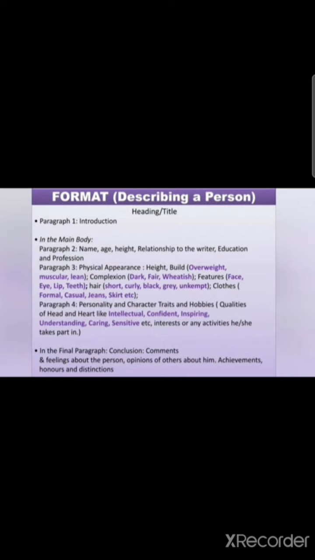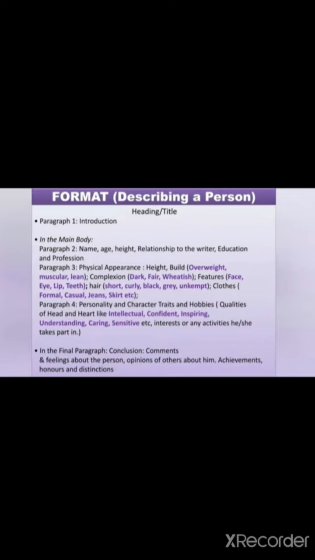And then in the final paragraph, you have to write the conclusion, or you have to write comments or feelings about the person, or you can write the opinions of others about him, or if he has any achievements, honors, or distinctions, then you can write about that also. So in this way you have to write a descriptive paragraph.